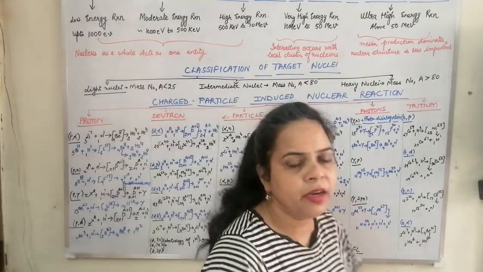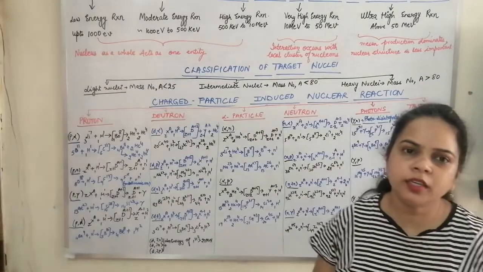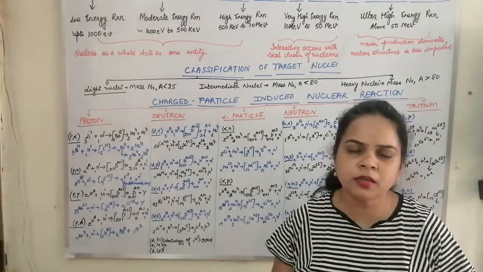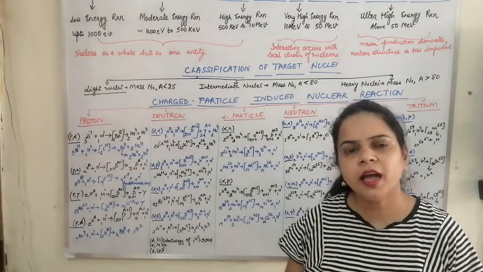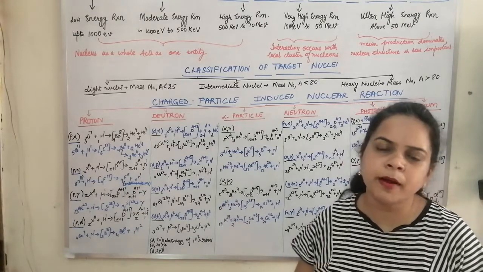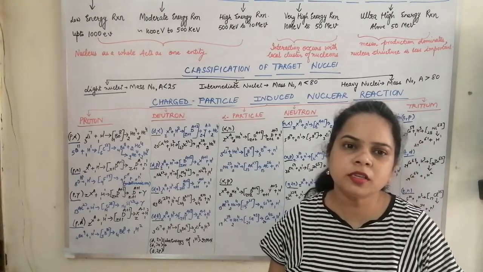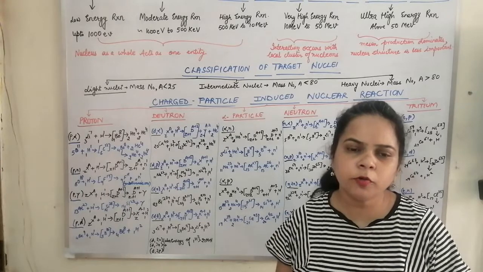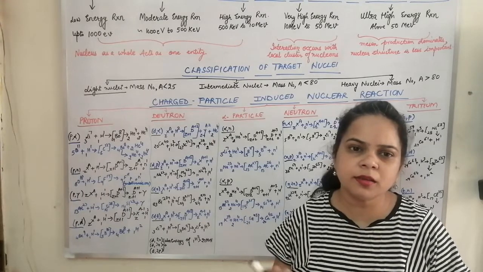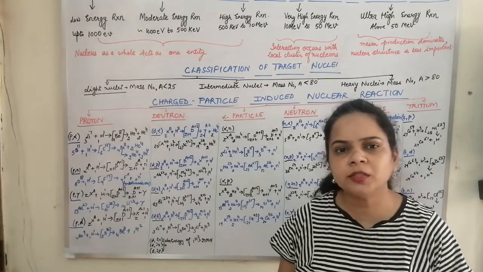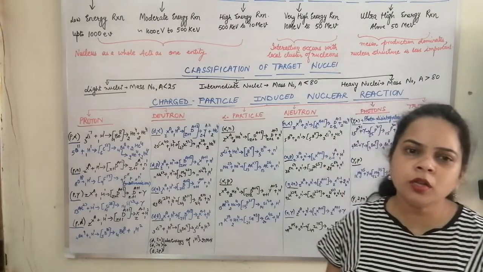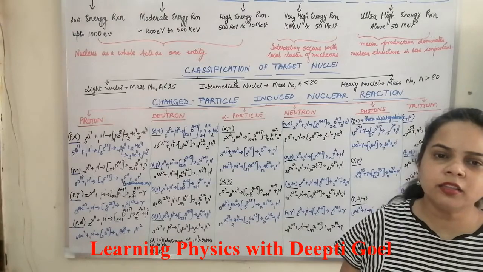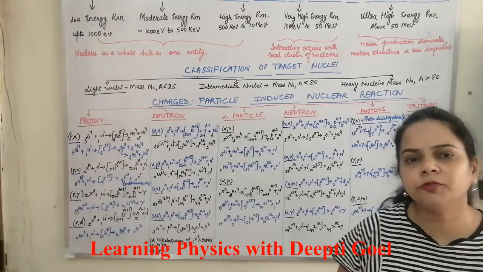I hope that you have understood the types of nuclear reaction based upon the classification of the energy of the incident particle and the charge of the incident particle, and also on the basis of whether a number of nucleons are emitted, an alpha particle is emitted, whether it is photodisintegration, spallation, transmutation, stripping or pick-off. So depending upon the nature of the target and the incident particle, we can classify our nuclear reactions.